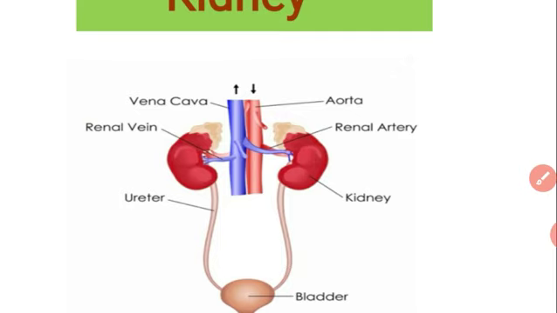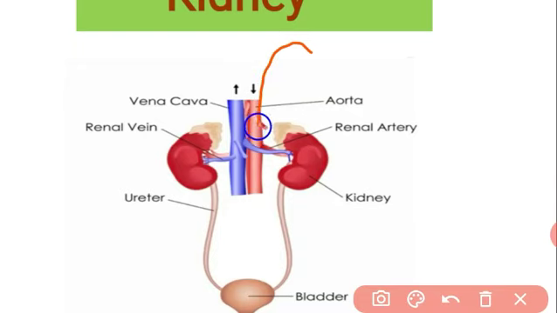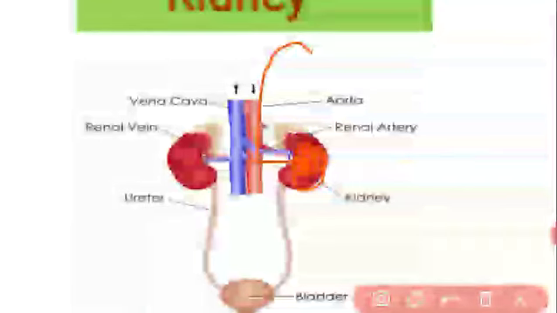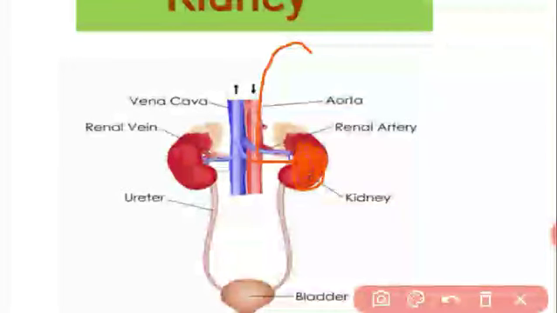The renal arteries bring the impure blood from the aorta and transfer it into the kidneys, both kidneys, and the kidney purifies the blood. Purification of blood means removing waste products like nitrogenous waste, urea and uric acid. The kidney also forms urine, and this urine passes from the kidney to the urinary bladder through the ureter.